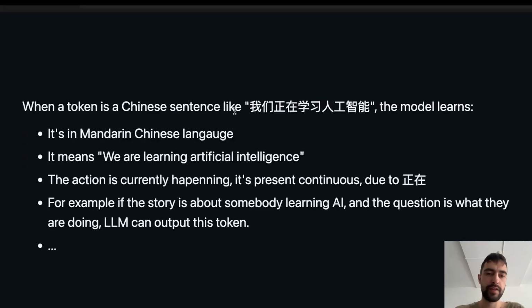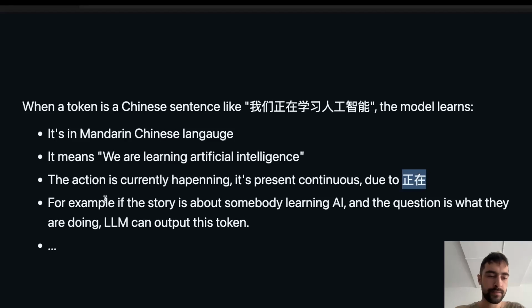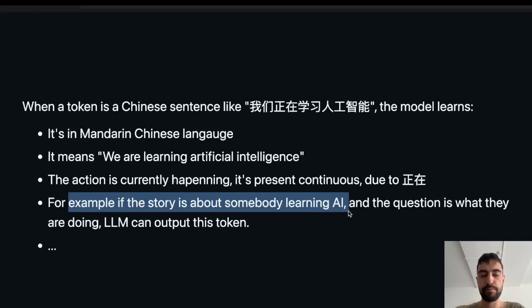We can also have an entire sentence in Chinese or any arbitrary thing. So 我们正在学习人工智能. It would learn that this is in Mandarin Chinese language. It means we are learning artificial intelligence. It's going to learn that it's present continuous due to this 正在. And it can be used, for example, if somebody asks people who are currently learning AI what they are doing, it can be used to answer that.